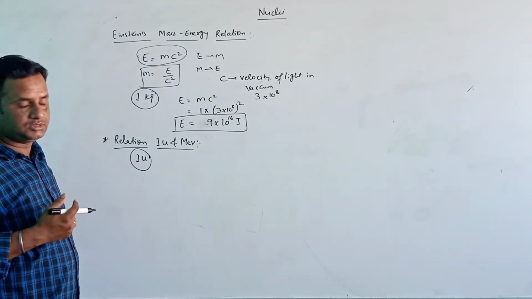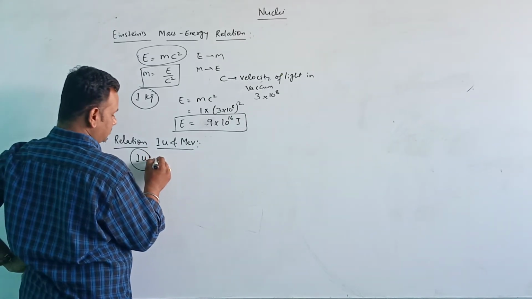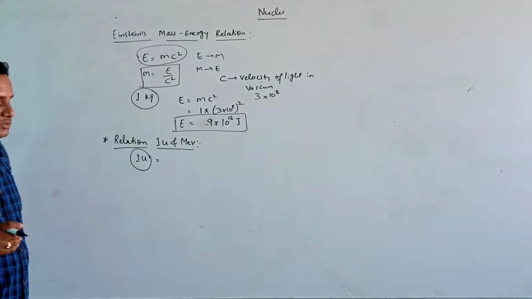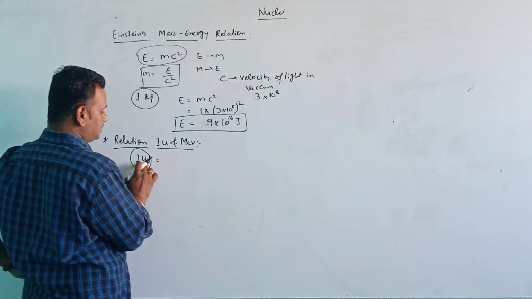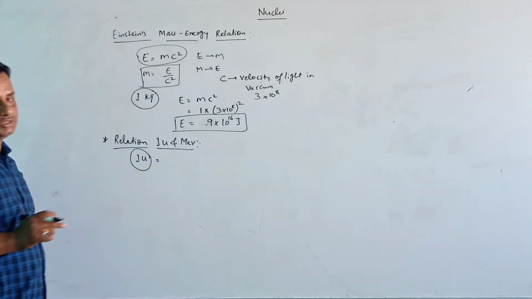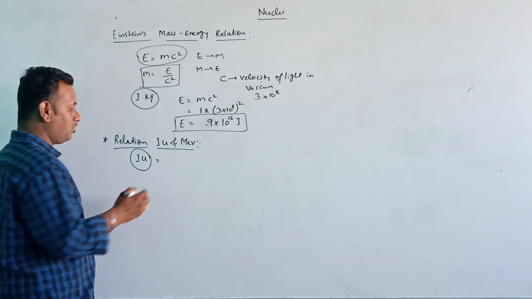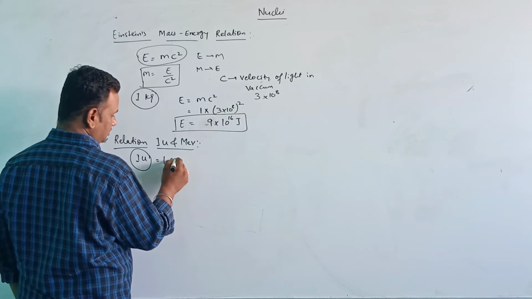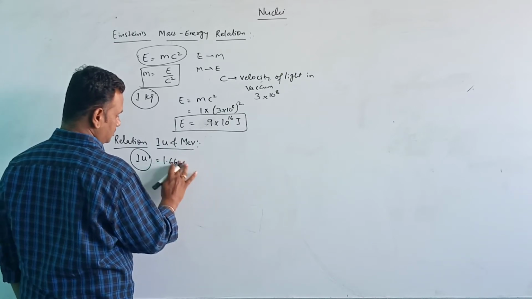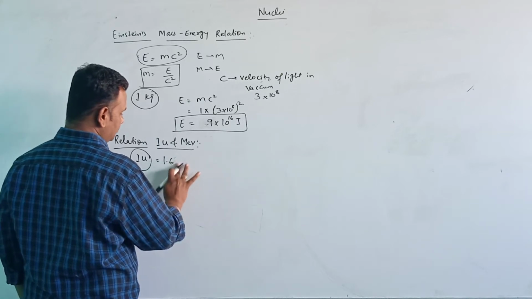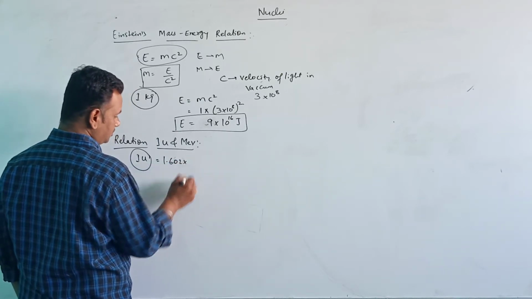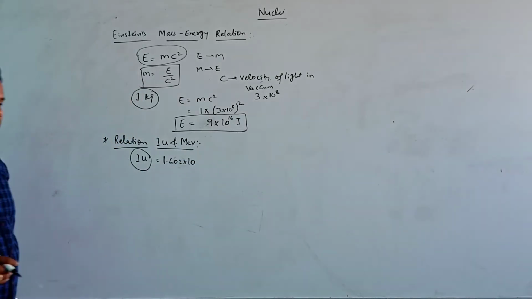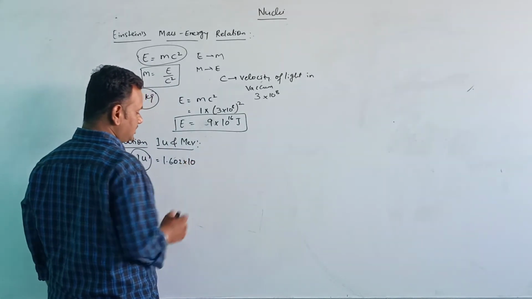You know that one atomic mass unit is equal to how much energy. In the last previous video we have calculated this. One atomic mass unit is equal to 1.602 into 10 to the power of, let us see how much energy is released.